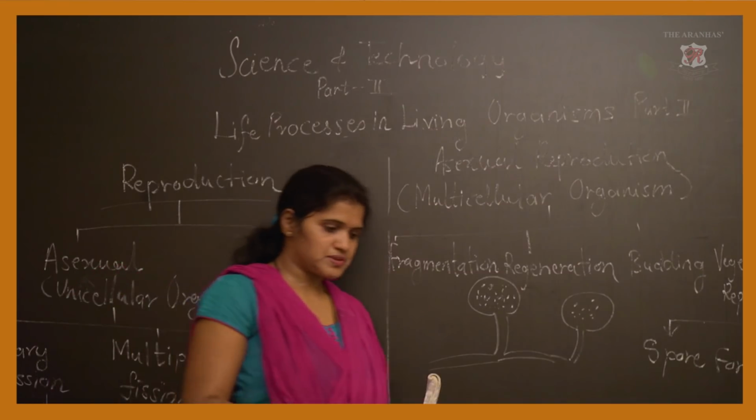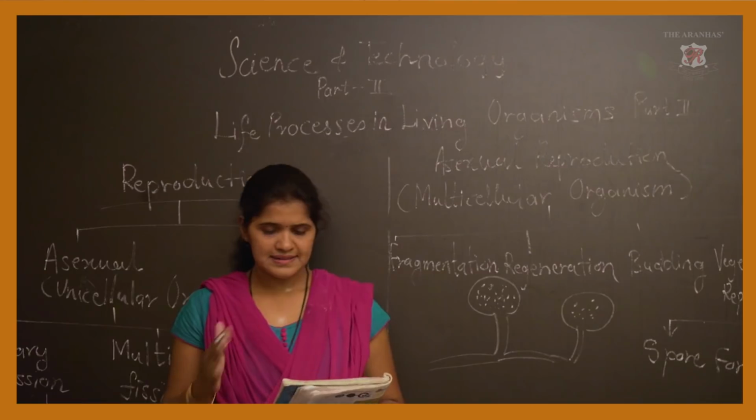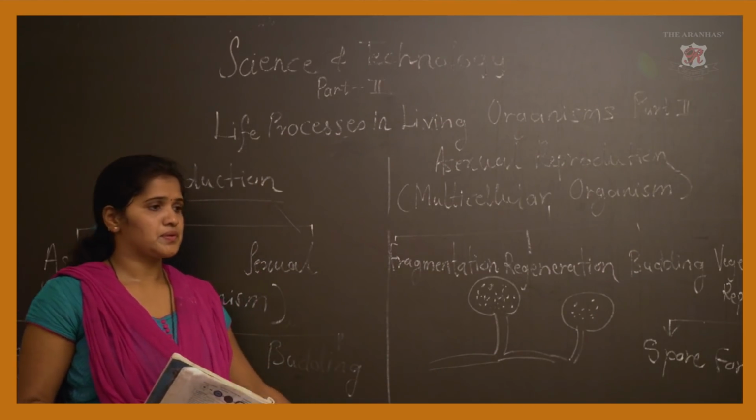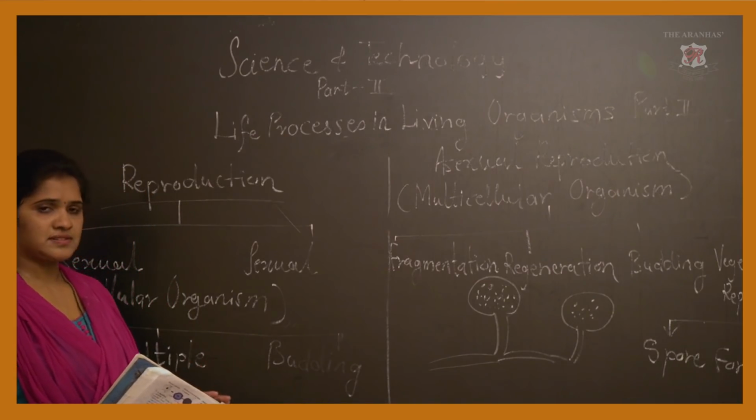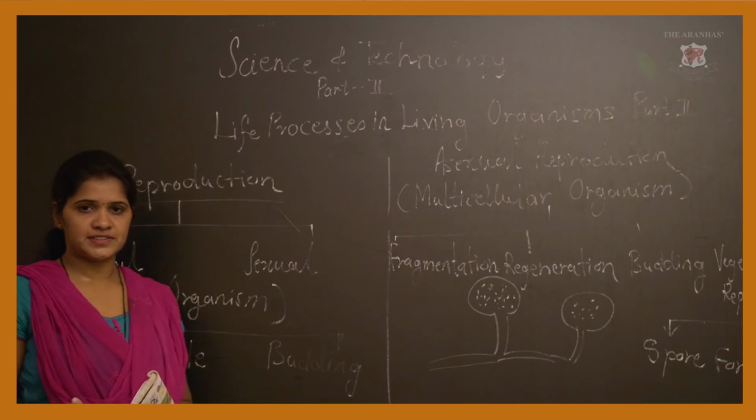Now students, I will give you some assignments for everything we have done today. Just write down a few questions. The first one is, what is reproduction?